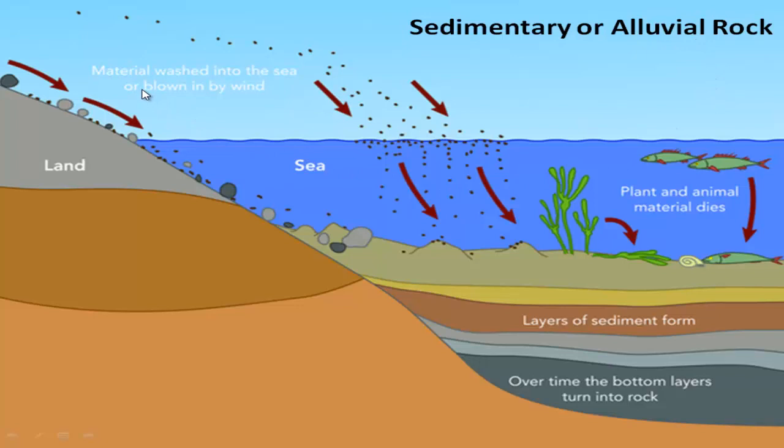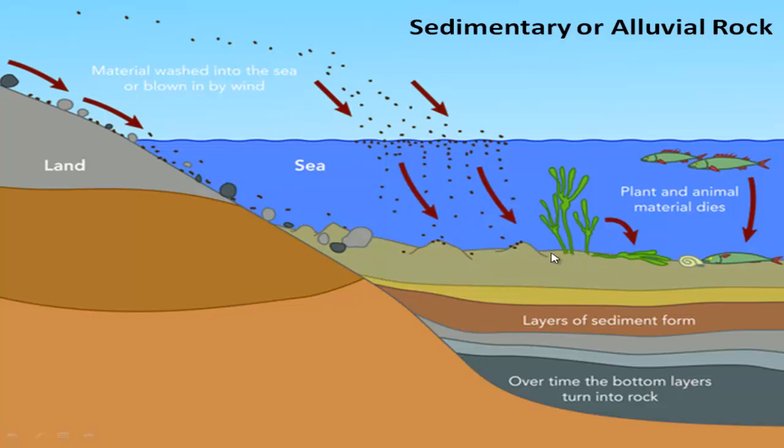Actually, due to different climate changes, such as heavy wind blowing, heavy rain falling, storms and thunders, the igneous rock at first turns into small pieces, and they are washed through different ways into the sea water.